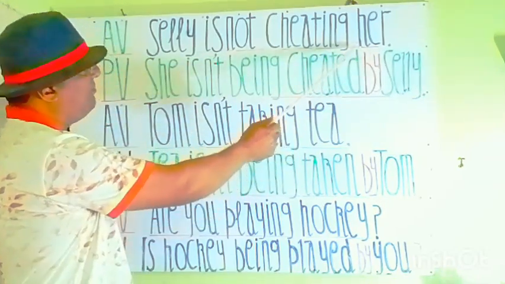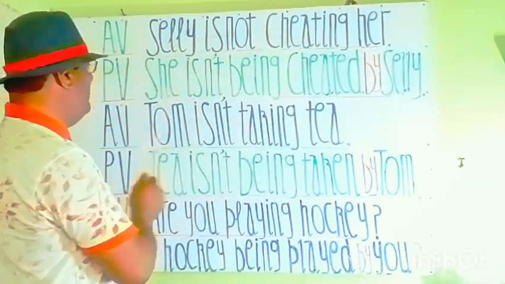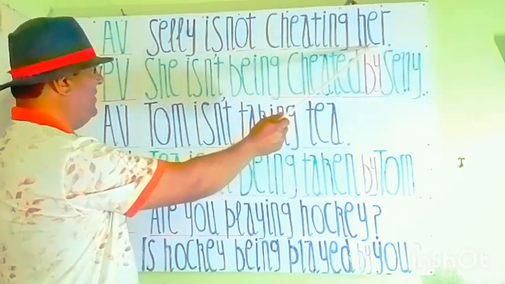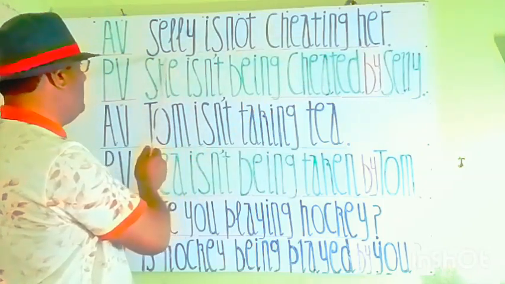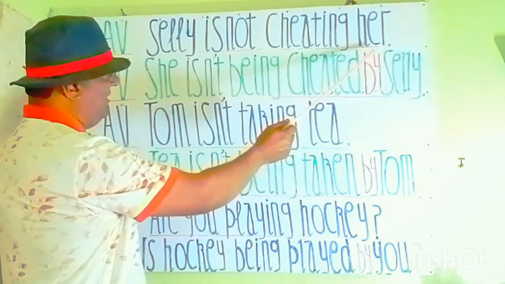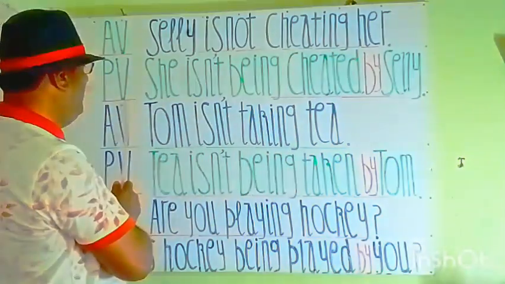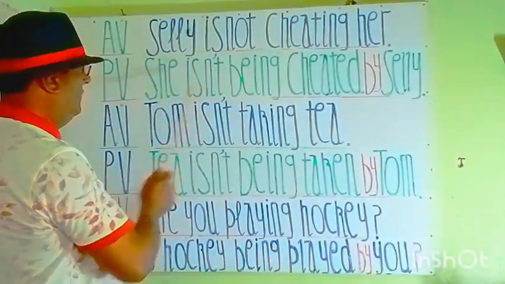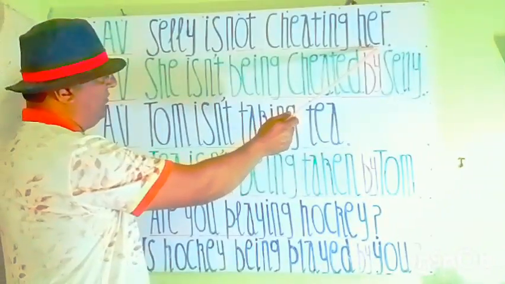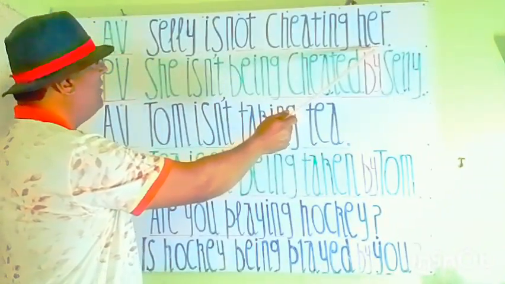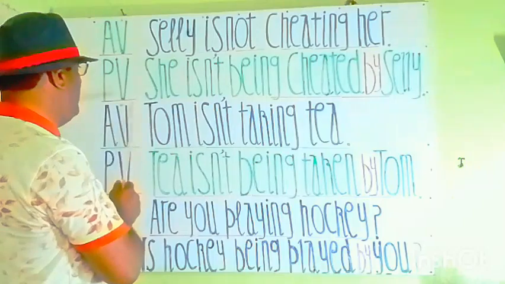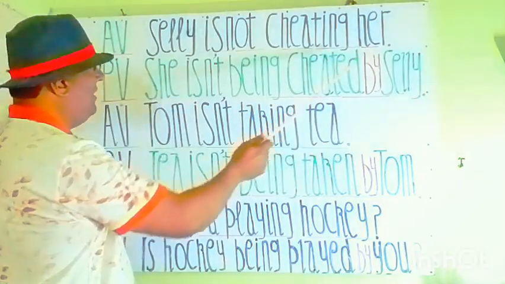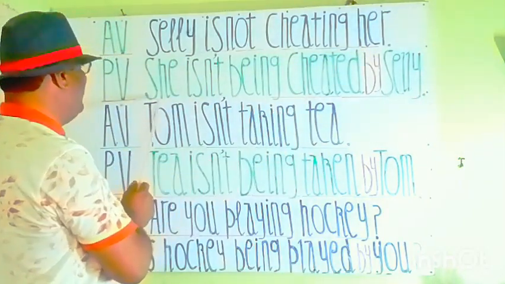You see, my students, by rules, when we make the changes to passive, this object and this subject will replace each other. They will change their positions. And you see here in passive, her is the objective form of she. So when it moves here in passive as a subject, we will write its subjective form, that is she.